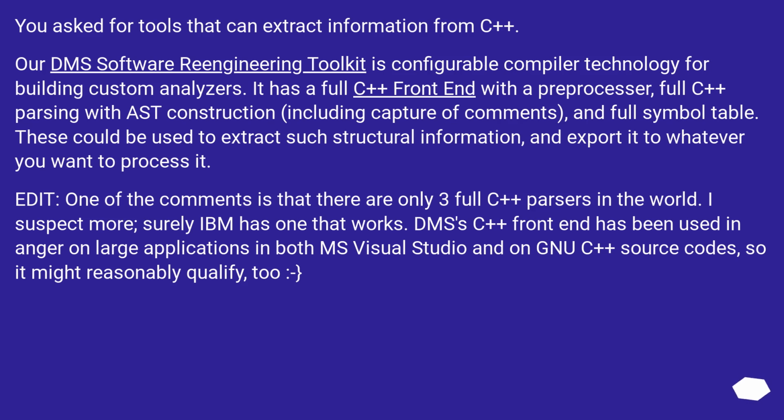You asked for tools that can extract information from C++. DMS's Software Reengineering Toolkit is configurable compiler technology for building custom analyzers. It has a full C++ front end with a preprocessor, full C++ parsing with AST construction, including capture of comments, and full symbol table. These could be used to extract such structural information, and export it to whatever you want to process it.